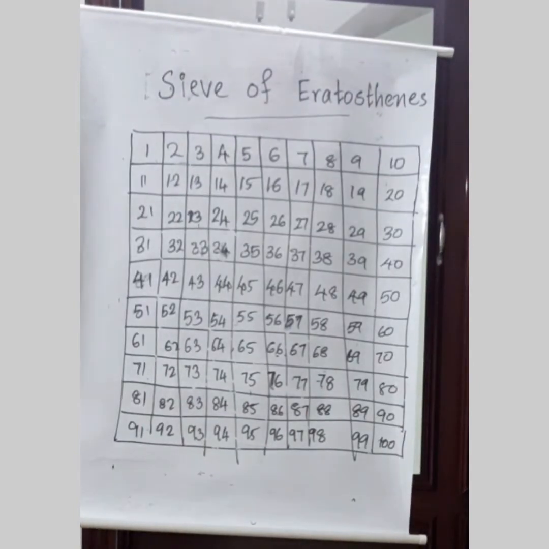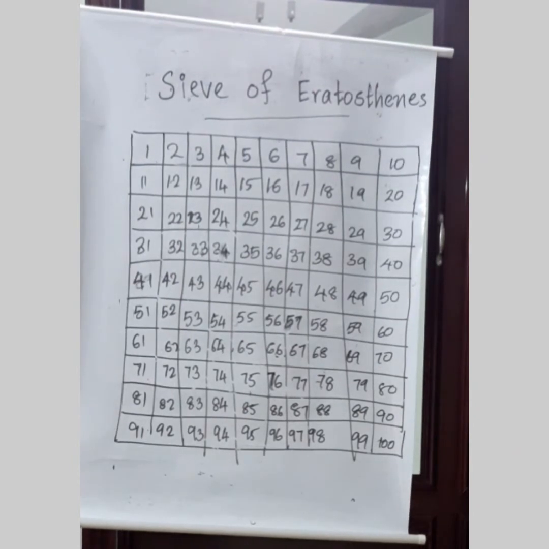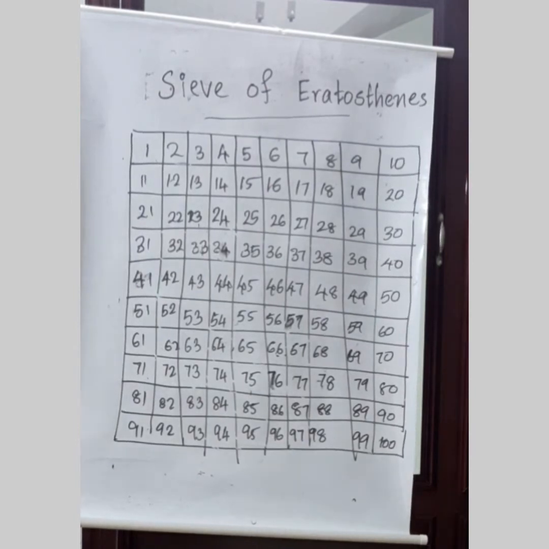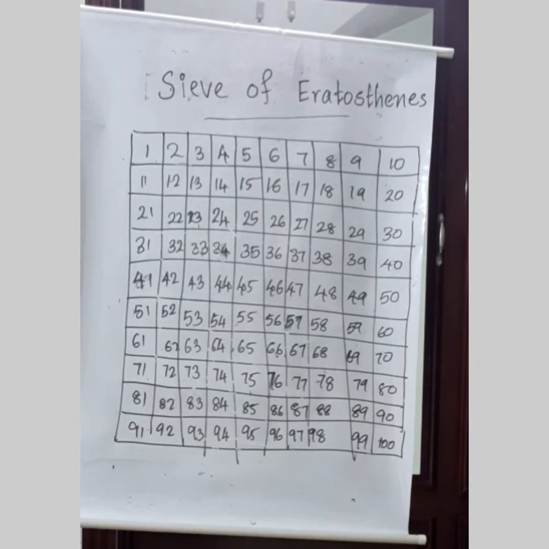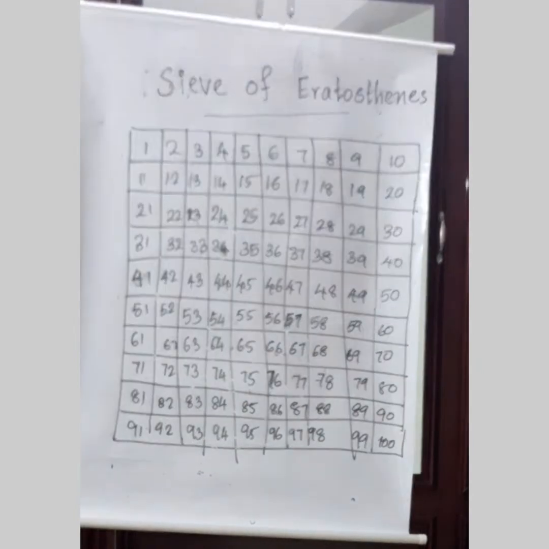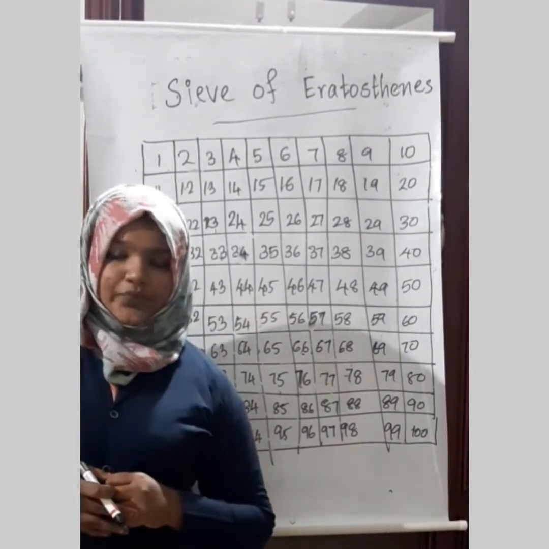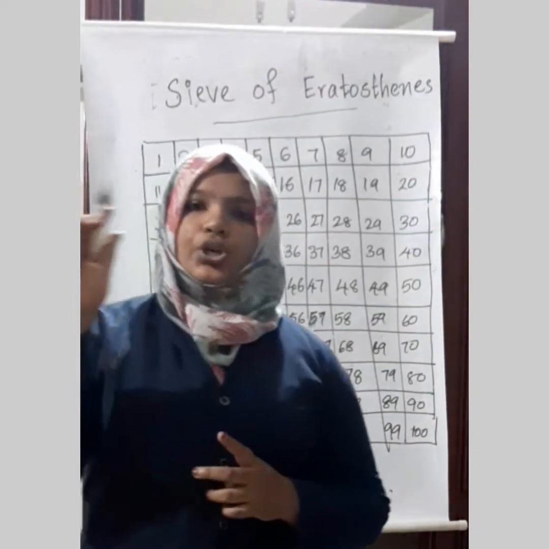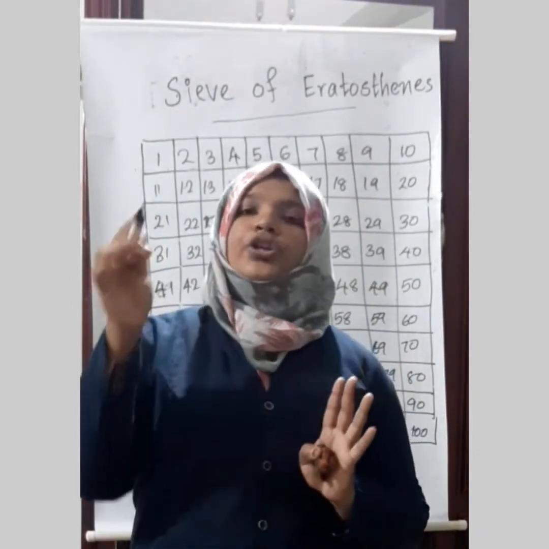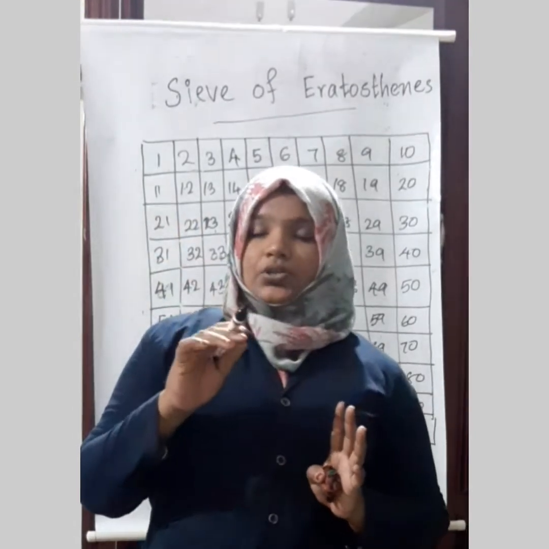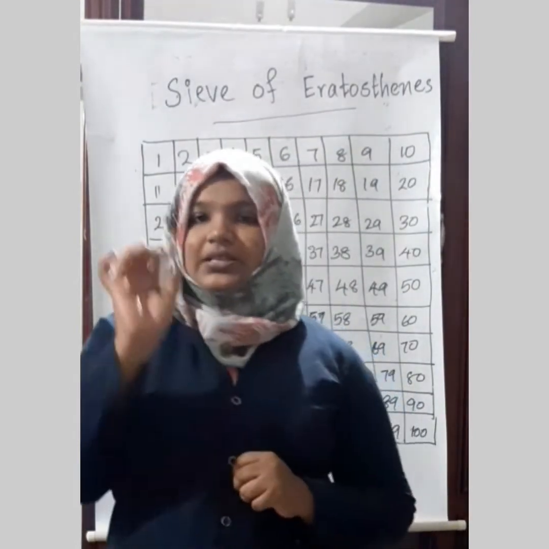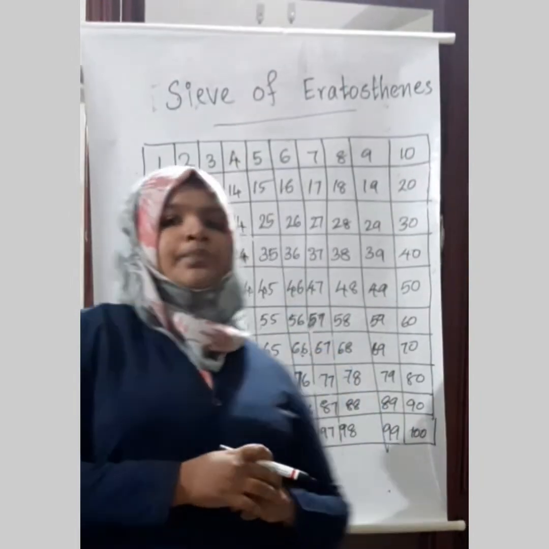So let us check what we have to do first. We all know that 1 is neither a prime nor a composite, so we don't want to consider 1. Then what about 2? Yes, 2 is a prime number. How many factors are there for 2? Only 2 factors. So 2 is a prime number. We are going to circle all the prime numbers and cross the composite numbers.